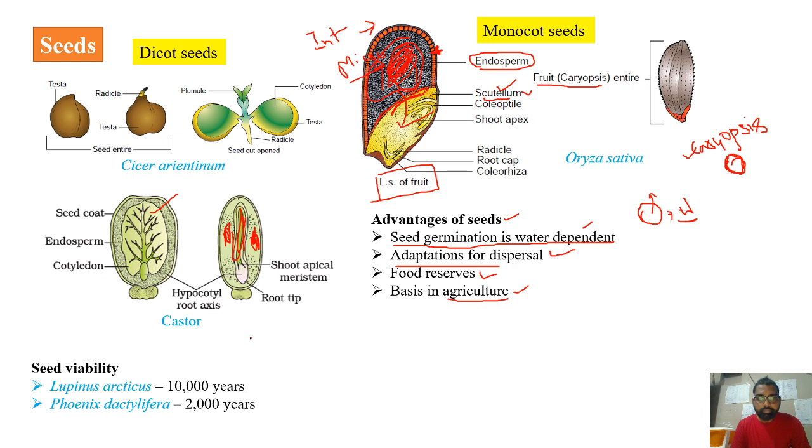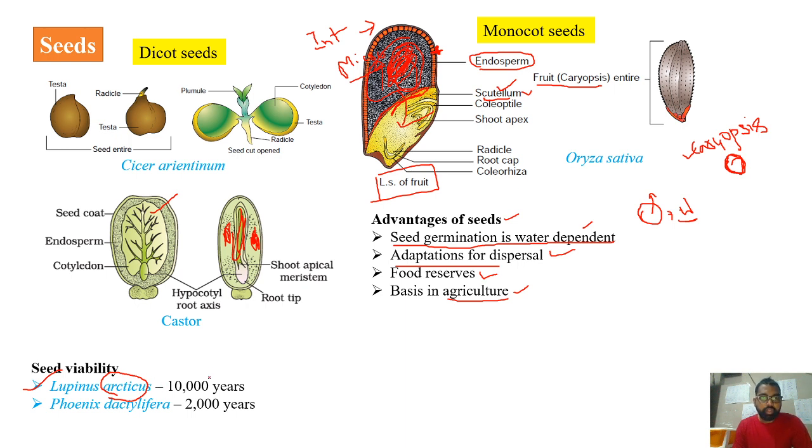And coming to the viability of seed, there is a lot of variation in the viability of seed, that is, how long the seed is able to survive before germination. So far, the longest viability that we have observed is from Lupinus arcticus. The name arcticus refers to the region from which it was observed.